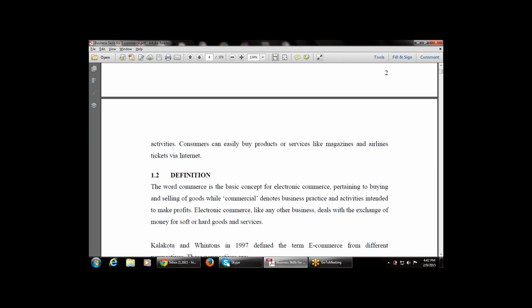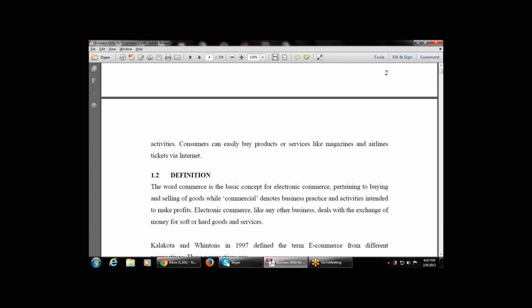Then the next category is definition. That is the definition of e-commerce. So the next part is definition, the definition of e-commerce.